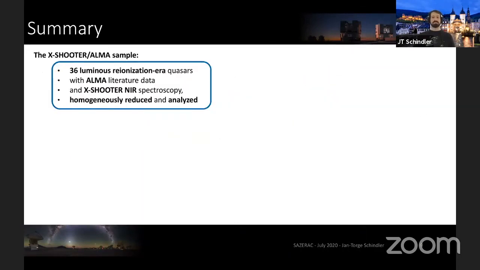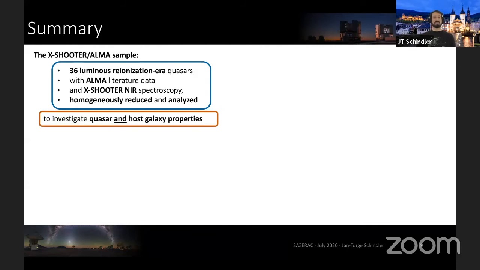So with that, I'd like to conclude and summarize. I've presented to you the X-SHOOTER ALMA sample, which comprises 36 luminous reionization era quasars, which are based on ALMA literature data and newly homogeneously reduced and analyzed X-SHOOTER NIR spectroscopy. Our goal is to get a comprehensive view on the quasar and its host galaxy, so the whole quasar phenomenon.